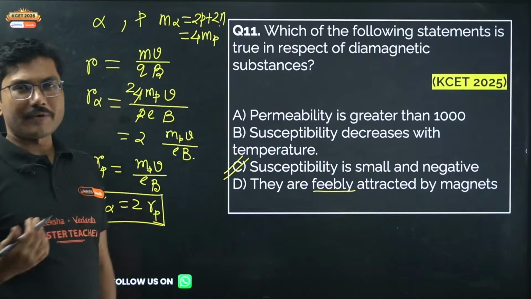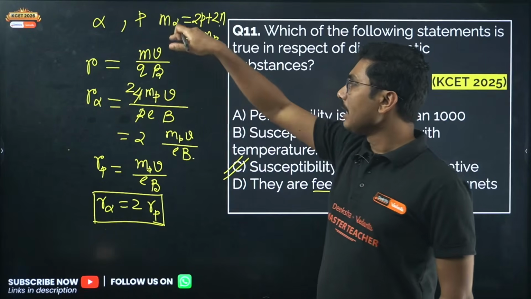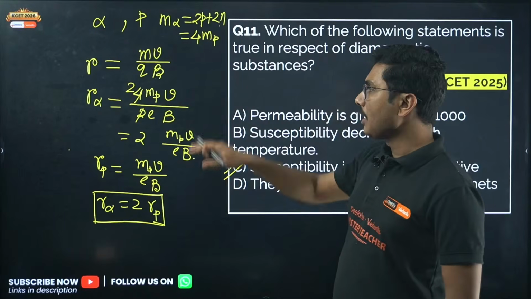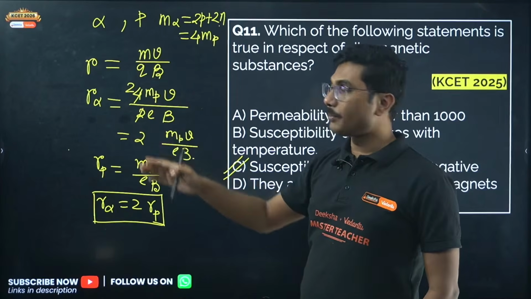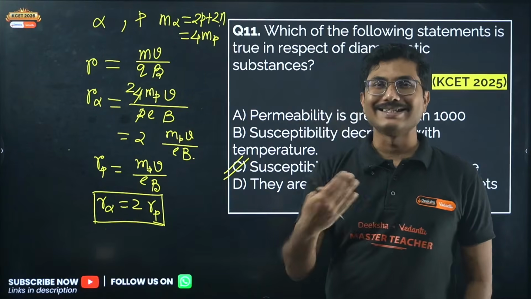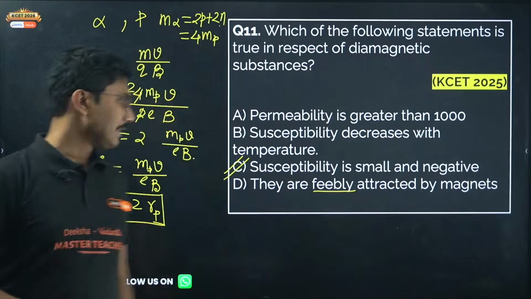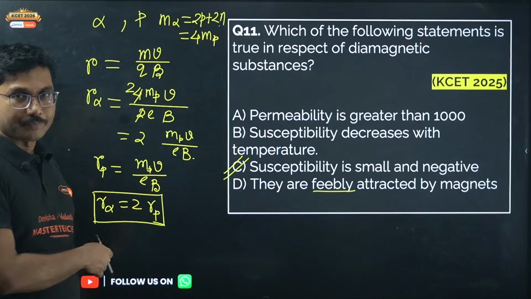The charge of the alpha particle, a doubly positive helium ion, is 2e. In the case of a single proton, the mass is MP and the charge is e. So from this relation you can find the relationship between alpha and proton.